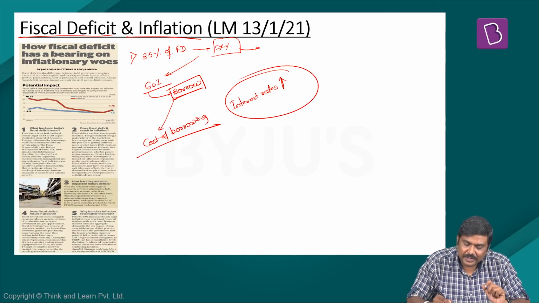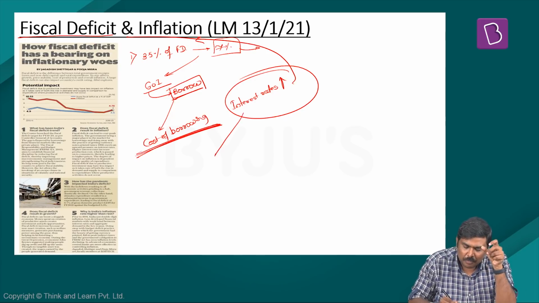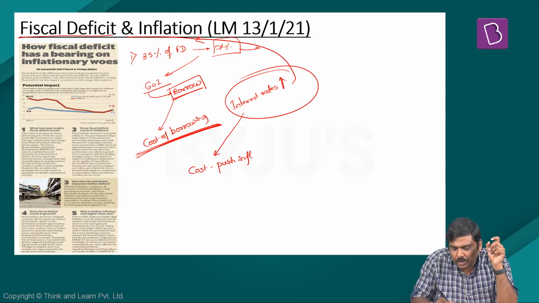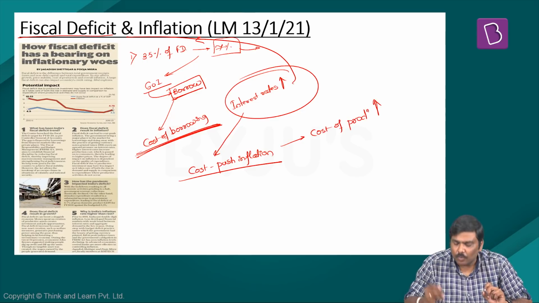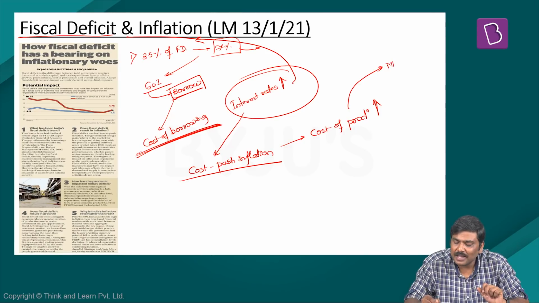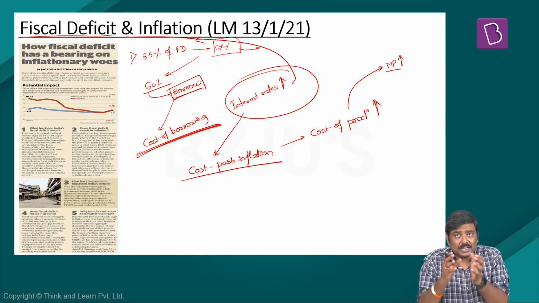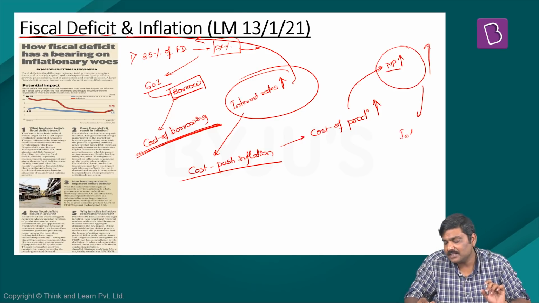Now, how is this going to affect inflation in the domestic market? That is a connection you will have to make. This kind of borrowing done by Government of India is said to have an impact on inflation under the concept of cost push inflation. What do you mean by this idea of cost push inflation? Understand this. Whenever, let's say, the cost of production for a manufacturer increases, what he generally does is transfer this higher cost of production in the form of higher market prices. And whenever the market prices increase for a basket of commodities, this situation we refer to as inflation.